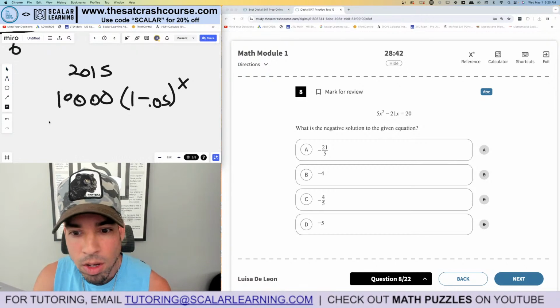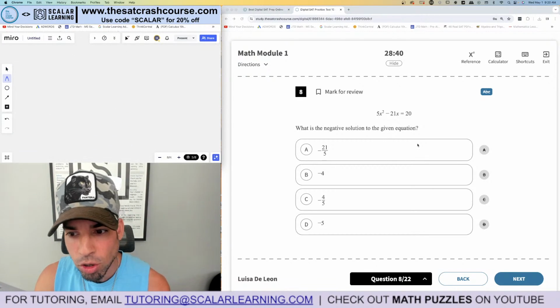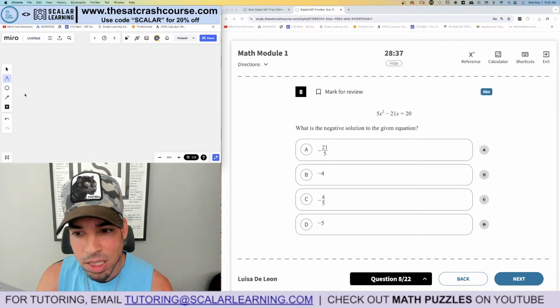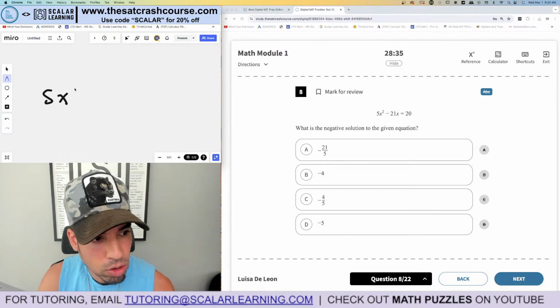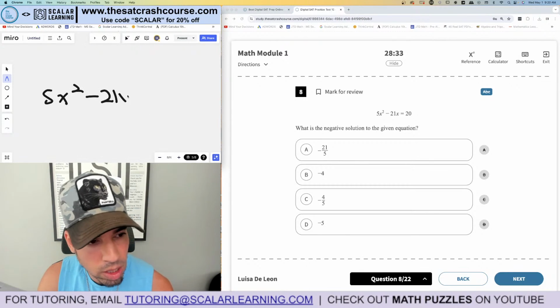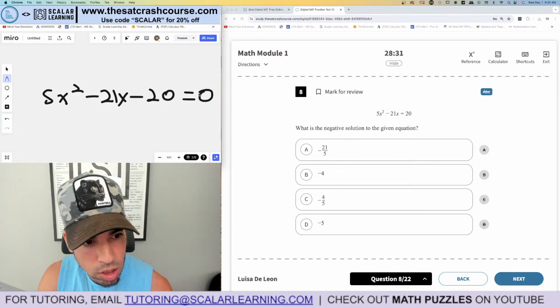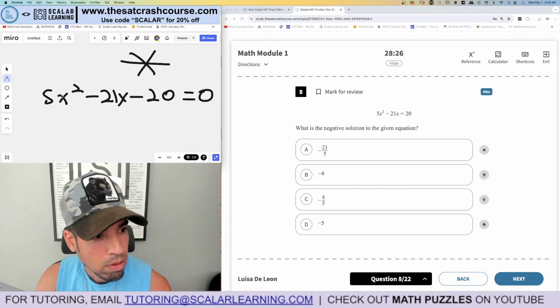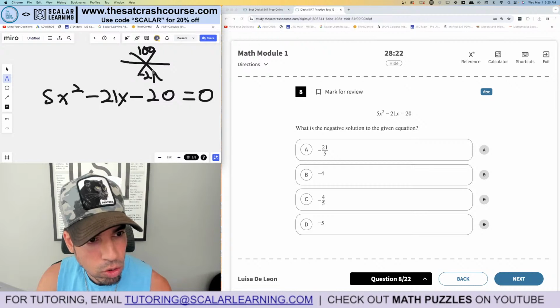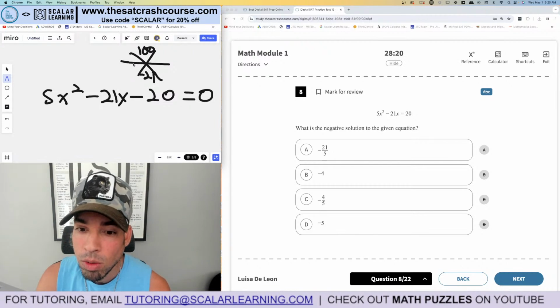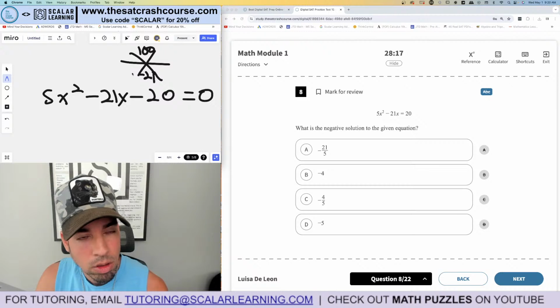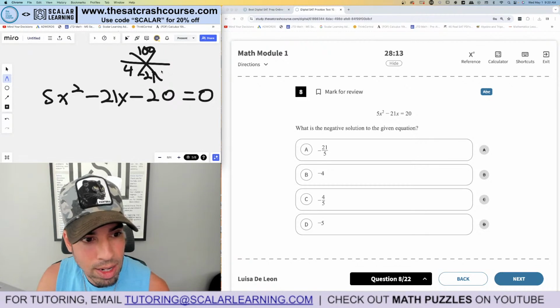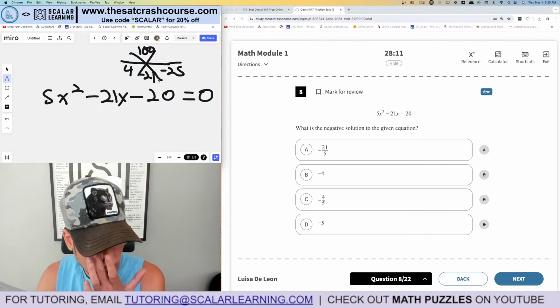Number 8. What is the negative solution to the given equation? I'm going to show you 2 ways to do this. First, we're going to do it by hand, then by Desmos. Do it by hand. Again, we're going to use the zero product rule. 5x squared minus 21x minus 20 equals 0. And then we're going to have to factor this. We're going to do the little star method. 5 times 20 is 100 up top. Negative 21 down here. What 2 numbers multiply to 100 and add to negative 21? 4 and 25. 4 and negative 25, right? That plus that is negative 21.